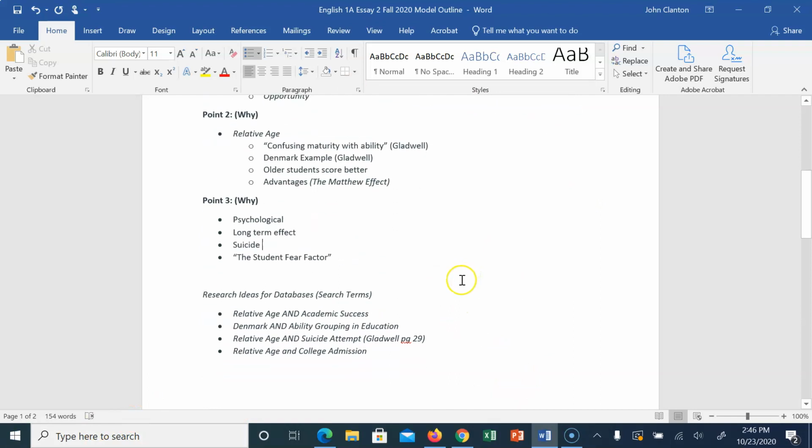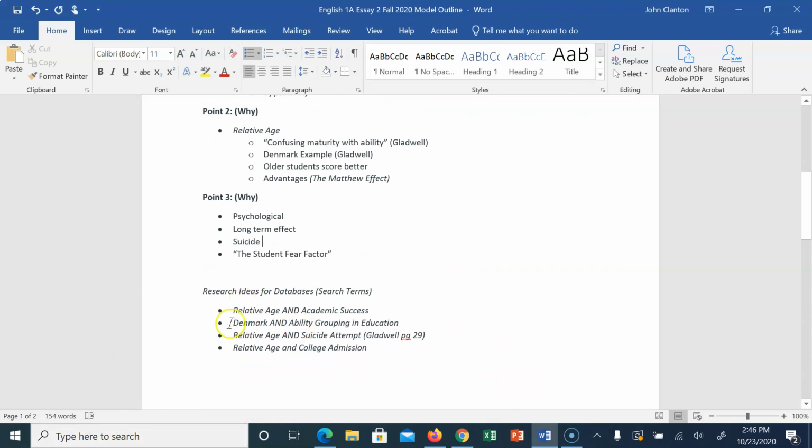Now, I added this here because we have to have at least one article from the databases, and we talked about search terms in the Zoom session. So here are some that I could consider. I could look up relative age and academic success, and I already did, and there's some information.